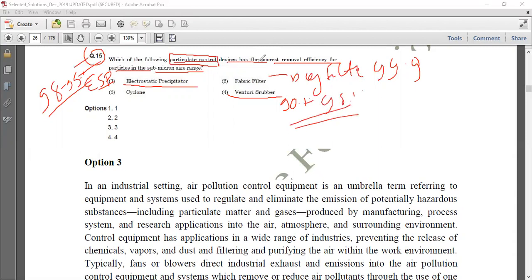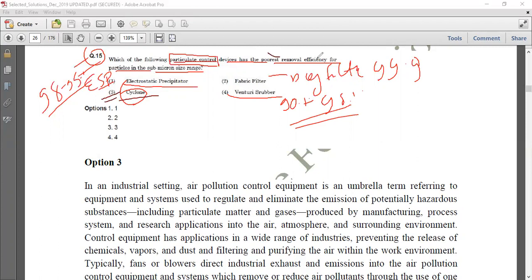For gaseous pollutants it is less, from 30 to 60%. And then comes the cyclone, which is even lesser, about 89% efficiency. So cyclone is the correct answer here because they are asking about the least or the poorest.